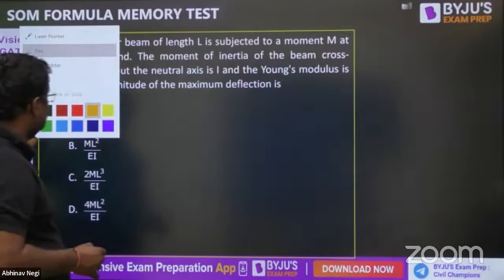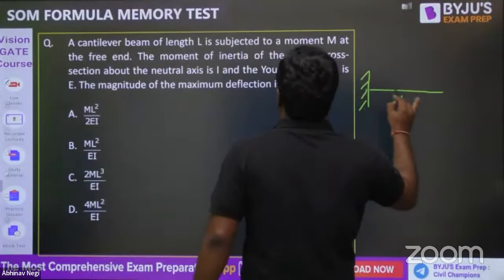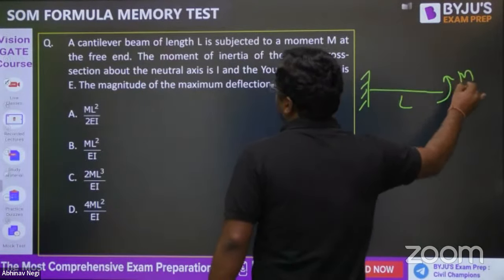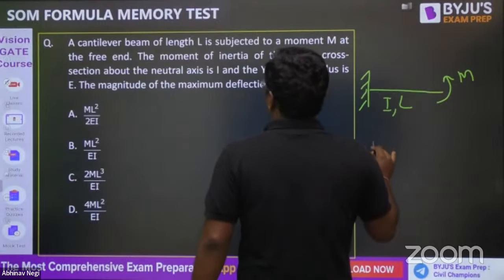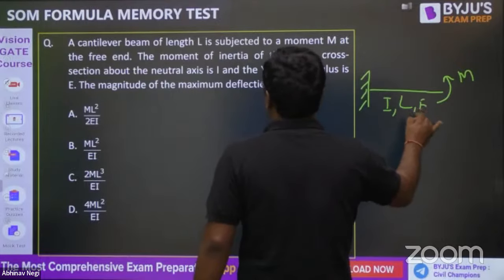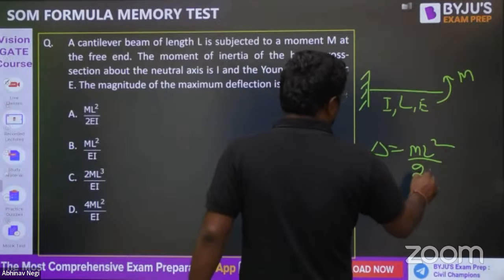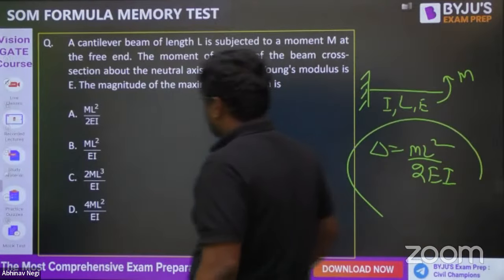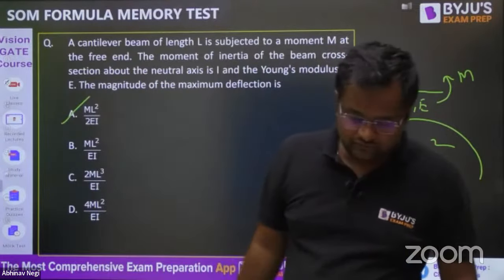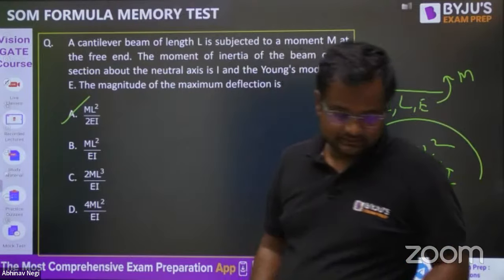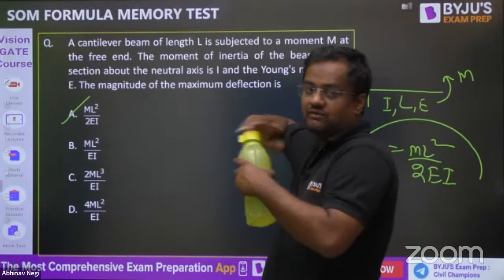Now this is a simple question, guys. A cantilever beam of length L is subjected to a moment M at the free end. The moment of inertia of the beam cross section about the neutral axis is I, and Young's modulus is E. The maximum deflection at the free end is ML square by 2EI. This I guess all of you can do. Any doubt, guys? Please tell me. Shall we move to the next question?